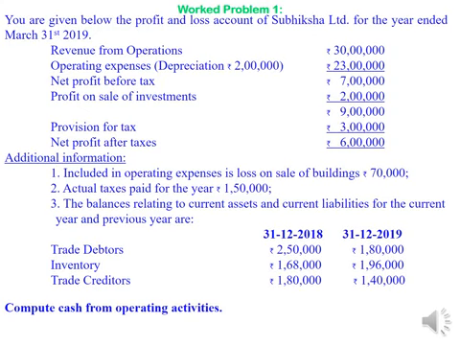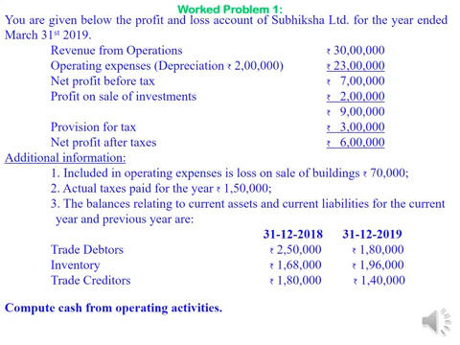Revenue from operations is purely operating income, operational activities, therefore it should be considered. Operating expenses have to be deducted, but depreciation and loss on sale of buildings are included in operating expenses. These two items represent non-cash items in the form of depreciation or in the form of loss on sale of buildings. No cash will be moving out of the business. Therefore, they should be added back to find out cash from operating activities.